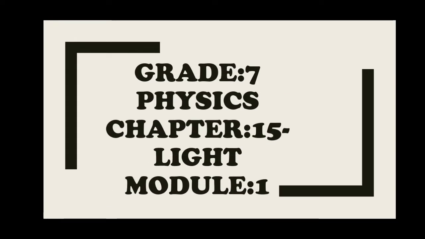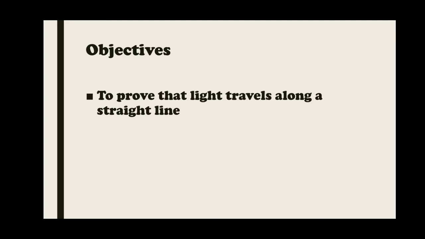Grade 7 Physics, Chapter 15, Light. Module 1. At the end of this module, you will be able to prove that light travels along a straight line. To define reflection of light.